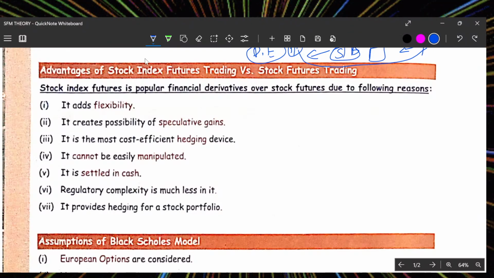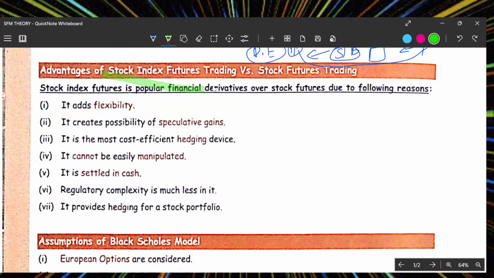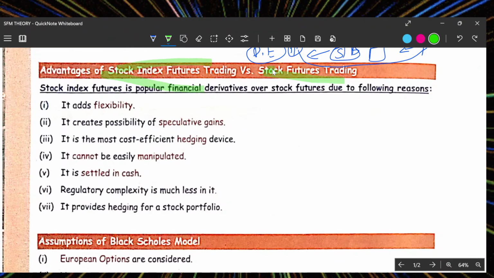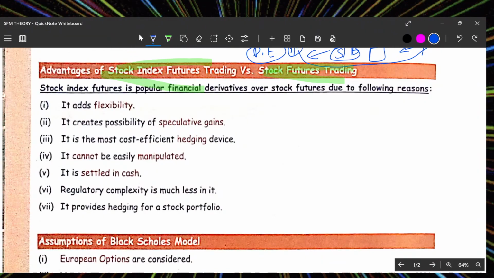Now we're going to see what is the advantage of this stock index fund versus stock future trading. There are two things: stock index funds and stock future trading. What is the difference between them? You will see, mostly advantages.